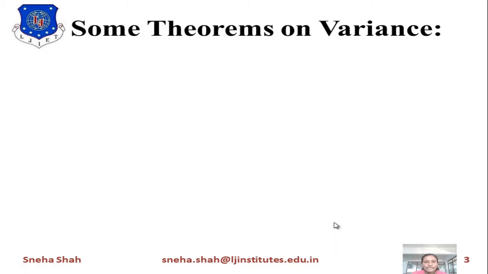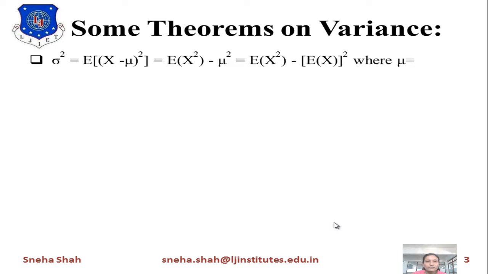Now there are some basic theorems on the variance. The first theorem is sigma square equals E of (X minus mu) square, which equals E of X square minus mu square. In this, mu is the mean value, so mu equals E of X. So instead of mu we write E of X, and this value is represented as E of X square minus (E of X) whole square.